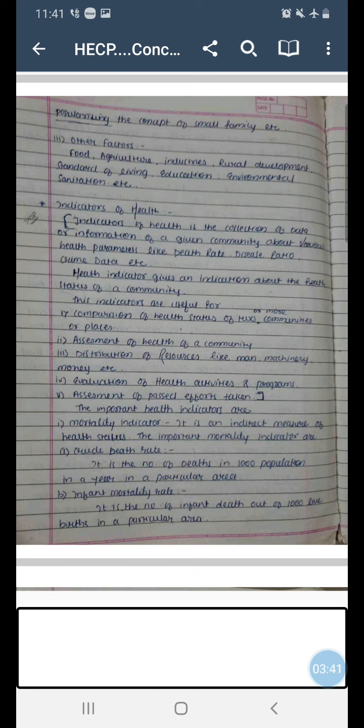Now mortality indicator can further be subdivided into different sub-indicators, like crude death rate, or you can say infant mortality rate, or old age mortality rate. So there can be different sub-indicators under the main indicator, like child mortality rate, maternal mortality rate.